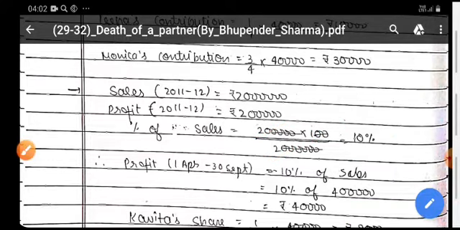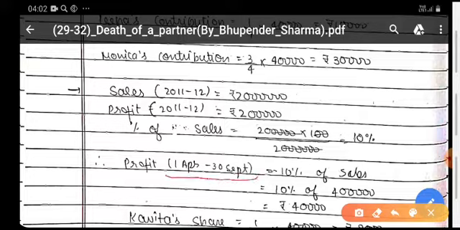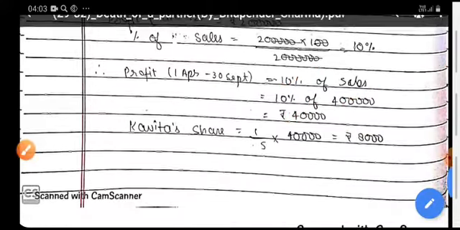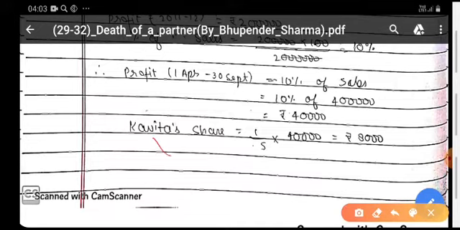For the current year, you have been given that up to 30 September, means for 6 months, the sale is 4 lakh and the 10% of sale is rupees 40,000. It means there is a profit of rupees 40,000 for 6 months. In this profit, you are going to calculate the profit share of Kavita, means 1/5 of 40,000, that is rupees 8,000.